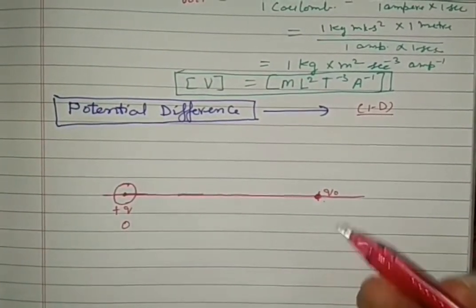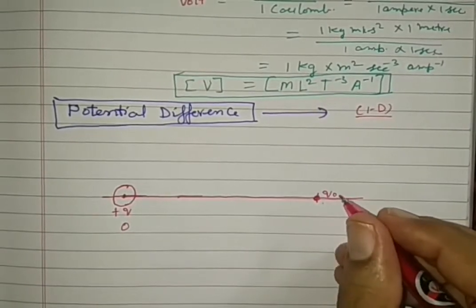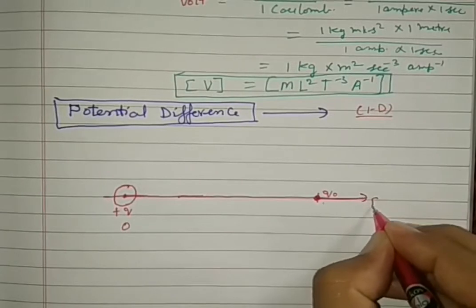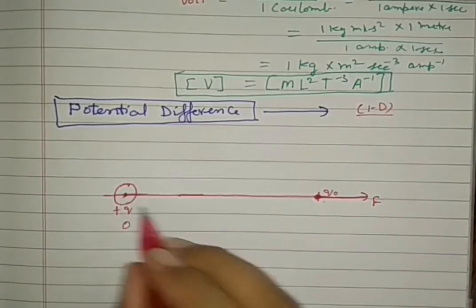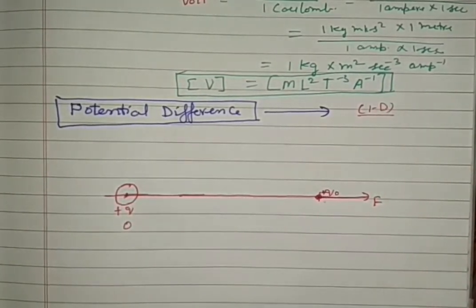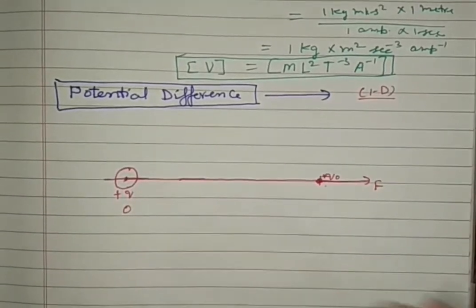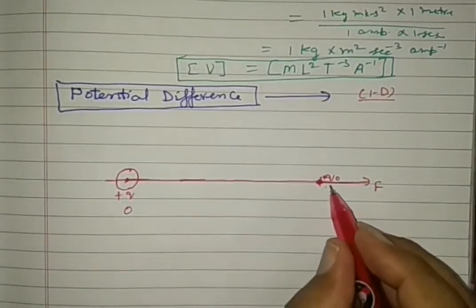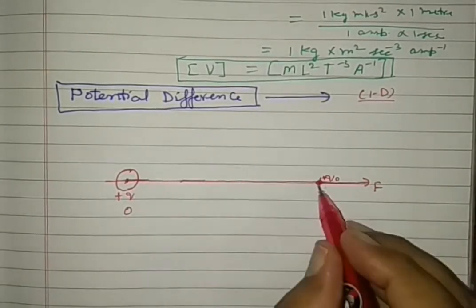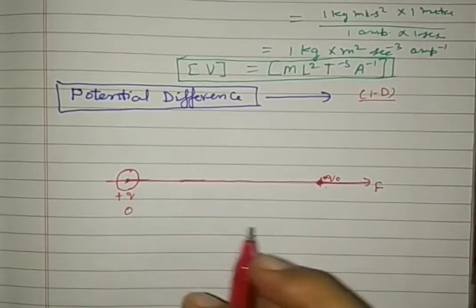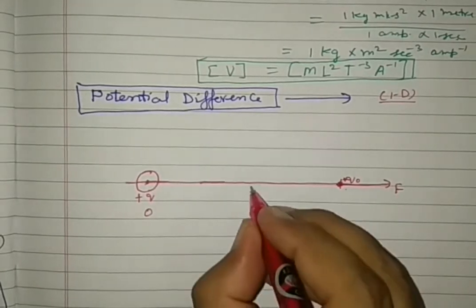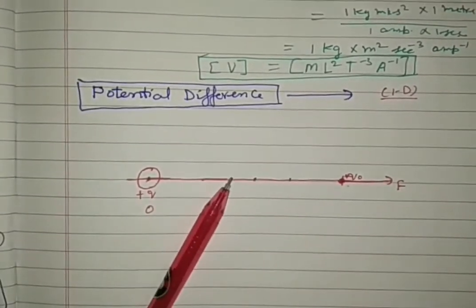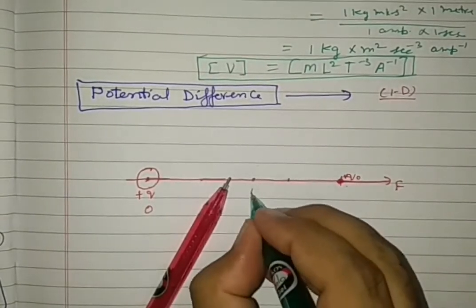Listen very carefully. The electrostatic force will make it move away from the charge, because it is positive, and a test charge is always positive. It moves away. Clear? So this is the force acting on the test charge due to the presence of the charge Q. Now we are considering 2 points on the path, A and B.